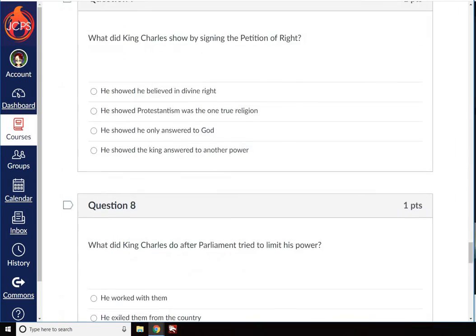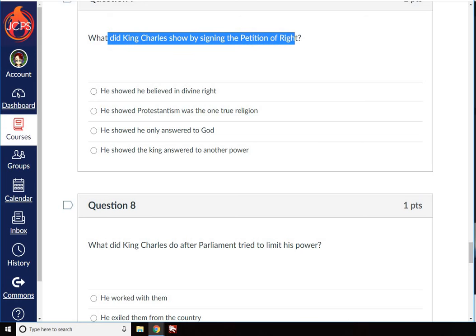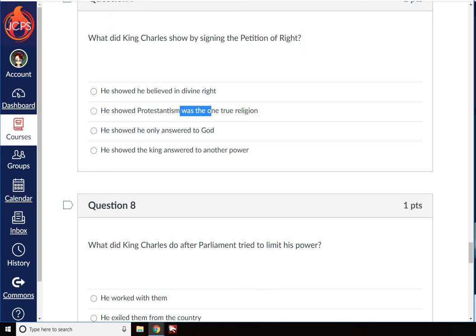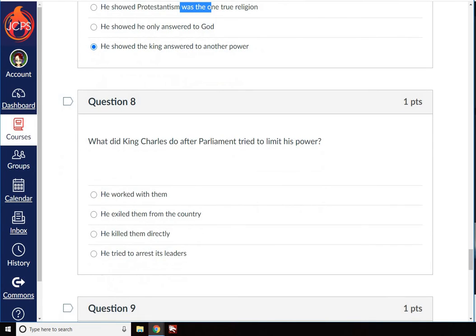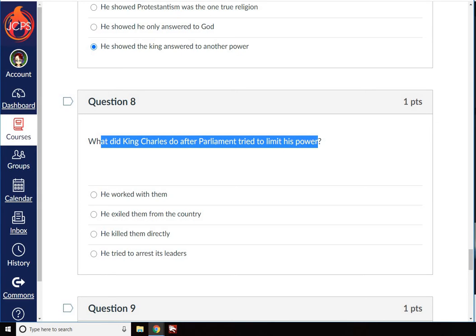So, let's see. All right. What did King Charles show by signing the Petition of Right? No. He showed he only answered to God? He showed the king answered to another power. All right. What did King Charles do after Parliament tried to limit his power? He worked with them. He exiled them. He killed them directly. He tried to arrest its leaders.